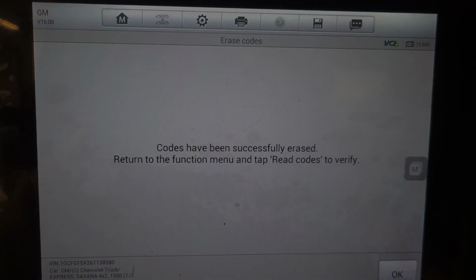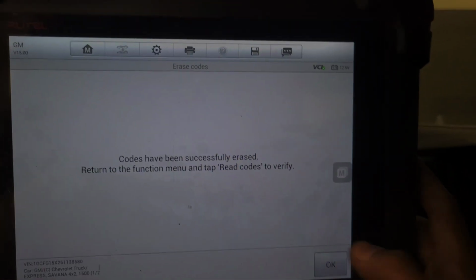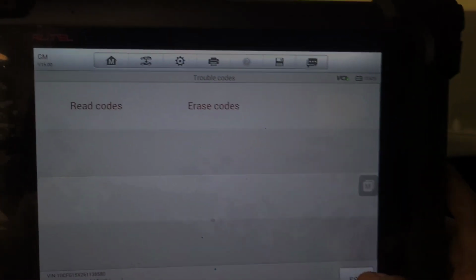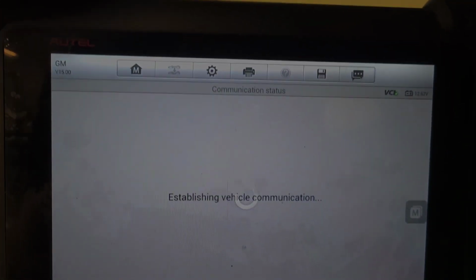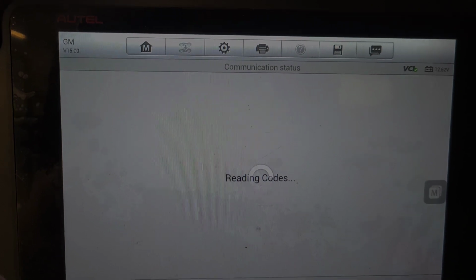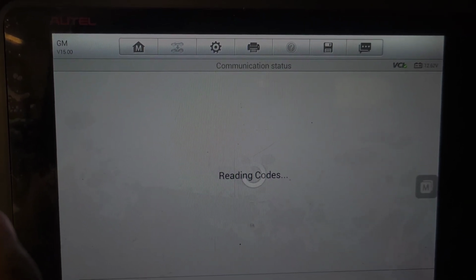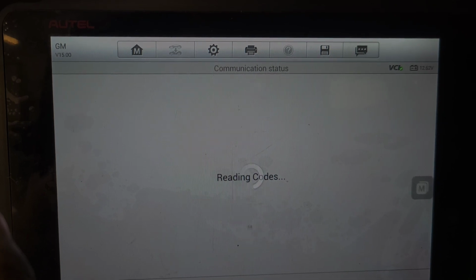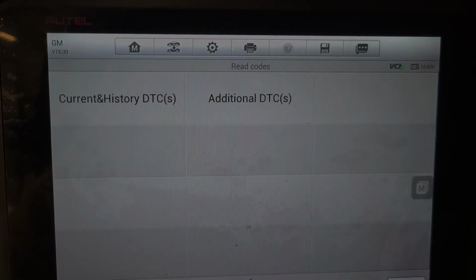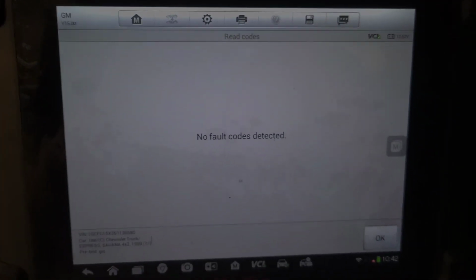Now cycle the ignition on and off, and let's verify that the code is no longer present. We're going to go under current codes. No codes detected.